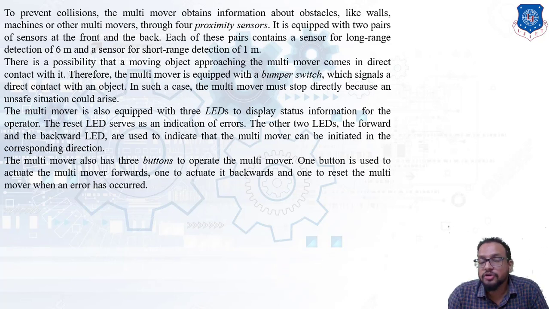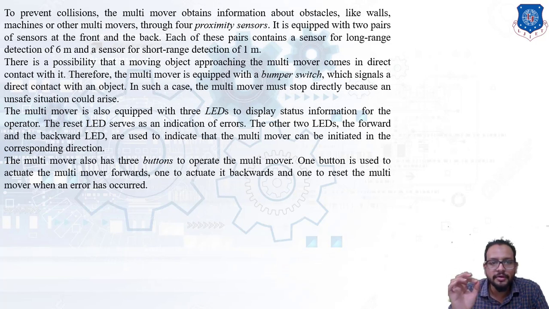Okay. Now the multi-mover is also equipped with 3 LEDs to display status information for the operator. These 3 LEDs are: one is a reset LED, second is a forward LED, and third is a backward LED. The reset LED serves as an indication of an error. Okay, and the other 2 LEDs, that is the forward and backward LEDs, are used to indicate that the multi-mover can be initiated in the corresponding direction. So whenever an LED is blinking or on, either forward or backward, that means the multi-mover can move in that particular direction. Now the multi-mover has three buttons to operate itself.